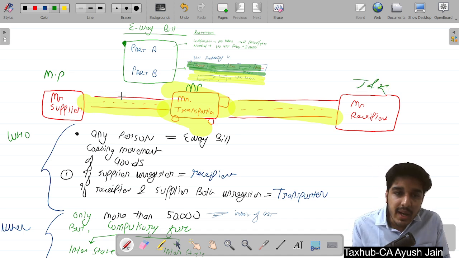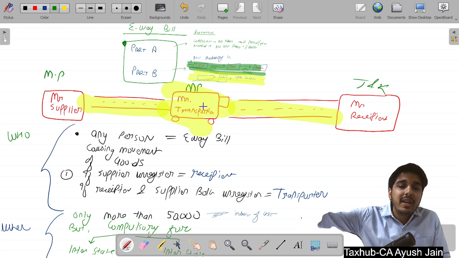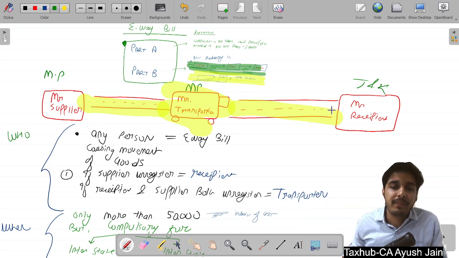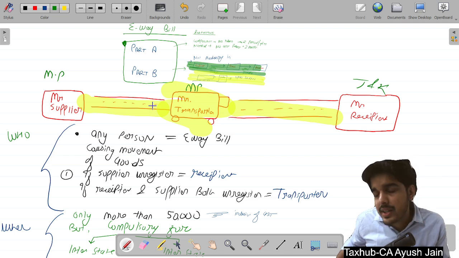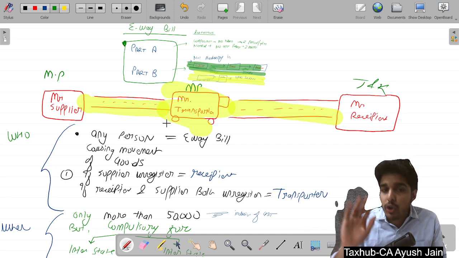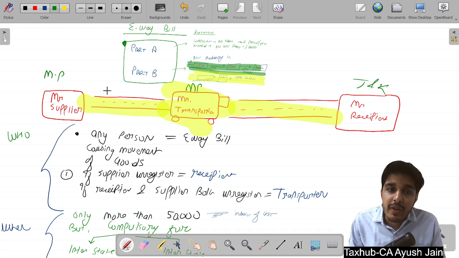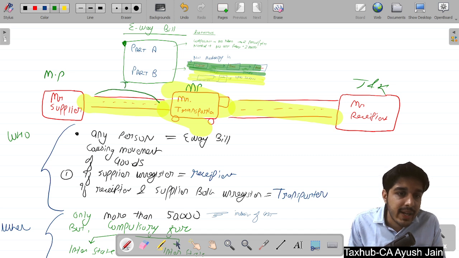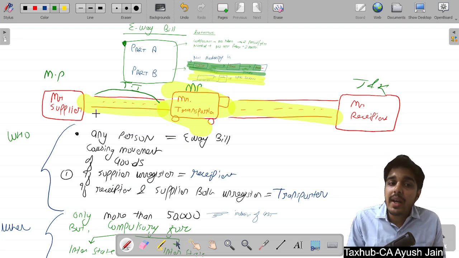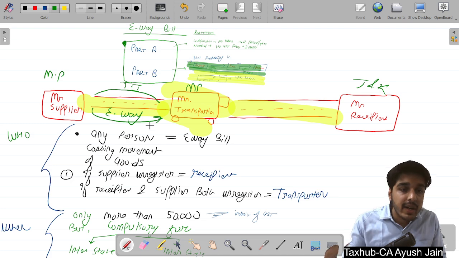So Mr. Supplier hired Mr. Transporter and said, hey Mr. Transporter, please transport my goods to Jammu and Kashmir. Mr. Transporter said, no problem, I will transport the goods to Mr. Recipient as per your direction, but give me the documents. What are the documents? First of all, give me the tax invoice. The supplier said, okay, I will give the tax invoice for the recipient. But in addition to the tax invoice, also give me the e-way bill. So e-way bill is a basic requirement under GST.